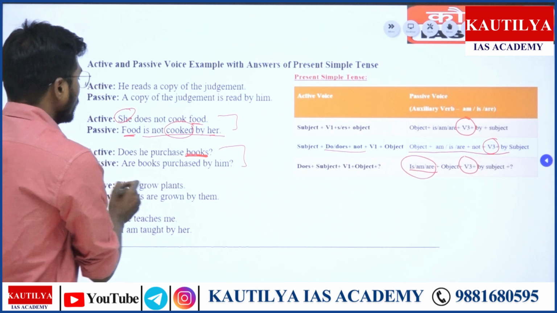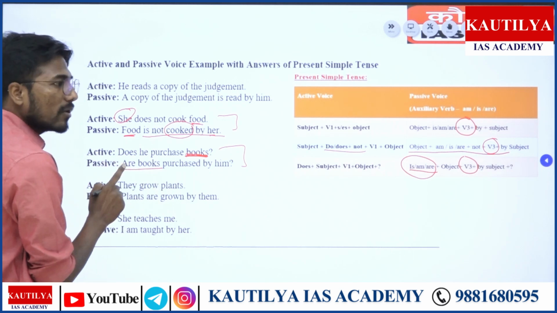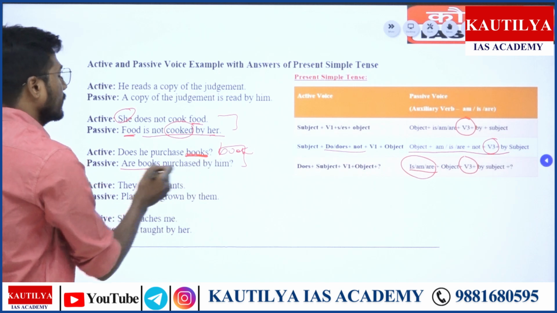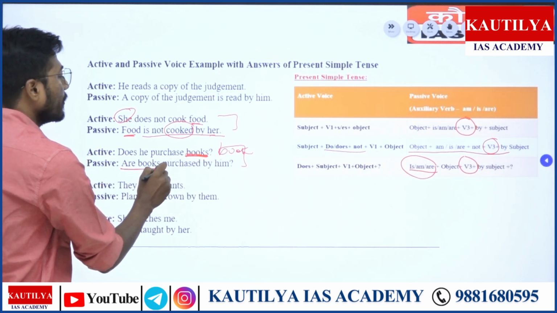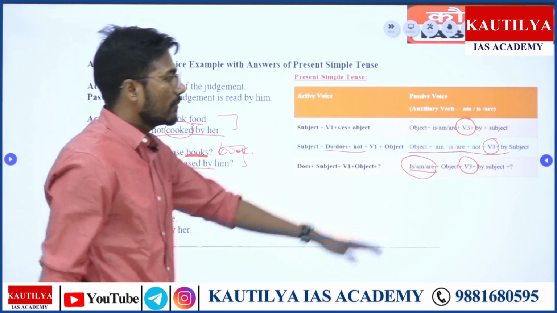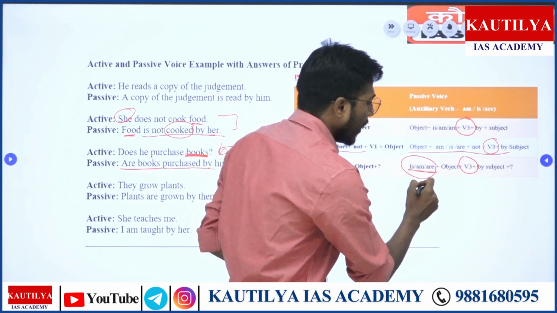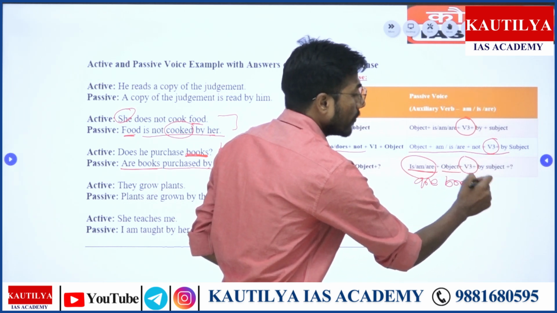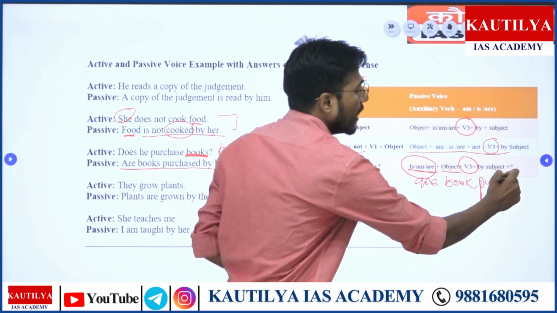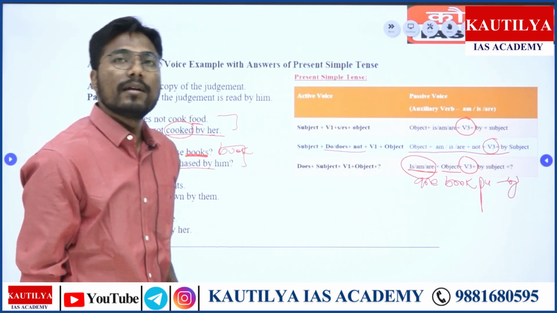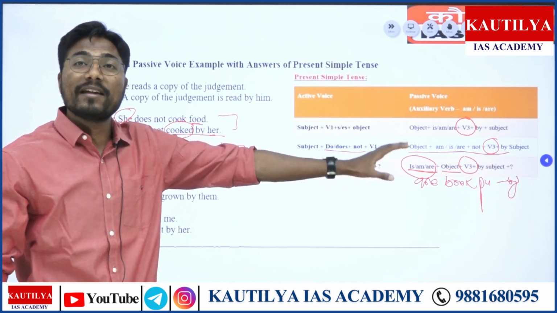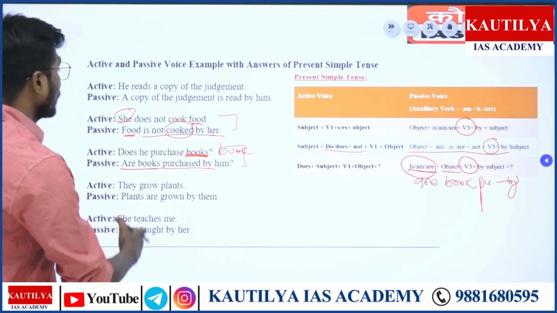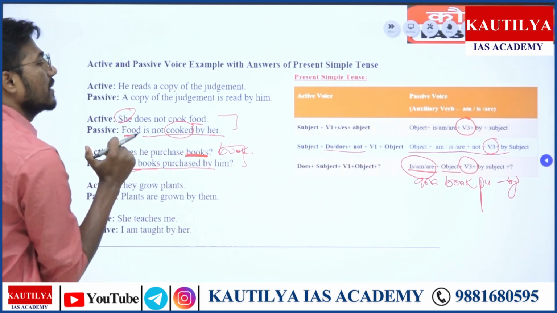So here books, so are books. Would it be is book? If it is singular, then is book will remain. But here, are books purchased by him. Look: am is are, what was the object? Books. V form number 3, purchased by him, right? Are books purchased by him? Isn't it easy? Of course it is, right?